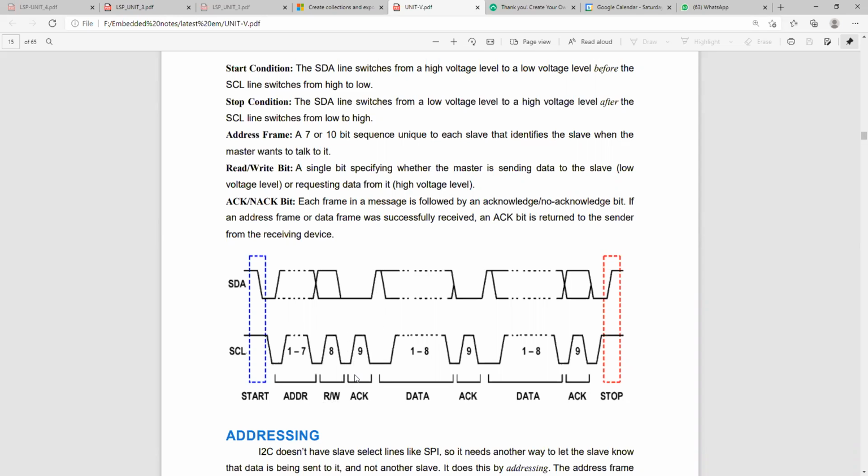After that, the ninth bit is the acknowledgement or non-acknowledgement bit. Each frame in the message is followed by an acknowledgement or non-acknowledgement bit.